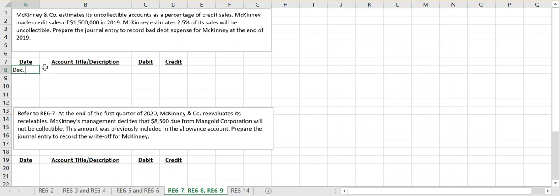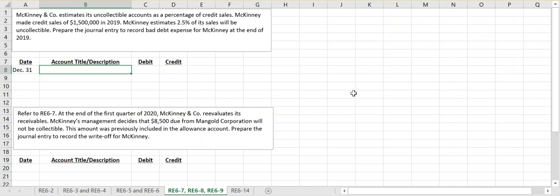So on December 31st, we have to do a journal entry. This is what we call our income statement approach. We are basing our estimate of how much we're not going to collect of accounts receivable off of the sales that we've done on credit. So we did $1.5 million in sales on account, meaning accounts receivable originally. And we estimate we're not going to collect 2.5% of that.